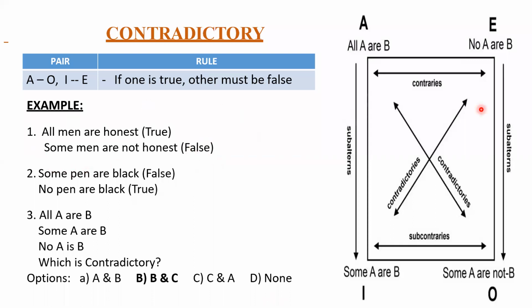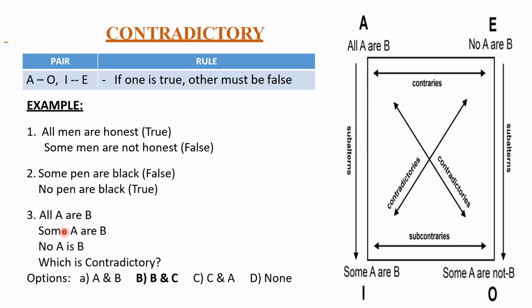Same way, some pens are black. Where is Some? Some is here. Next, no pens are black. No is here. So even this is going in the opposite direction. If it is in the opposite direction, it is called a contradictory statement. As in the question they are saying it is false, your answer should be true here.